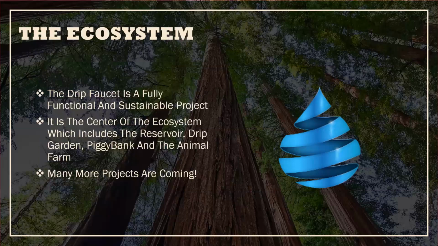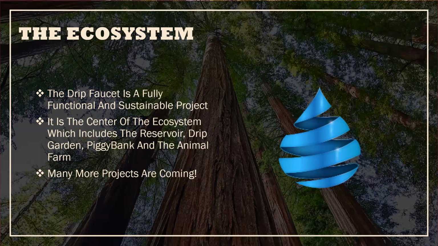So the ecosystem, Drip Faucet is a fully functional and sustainable project. It's the center of the ecosystem, which includes the reservoir, drip garden, piggy bank, which is like time lock stakes. Drip garden is a miner, and then the animal farm, which is LP, you can stake your LP tokens. You can also stake in the single token pools and earn a yield on that.